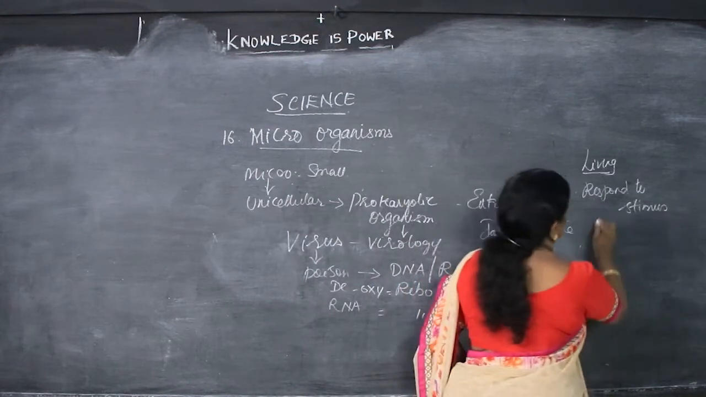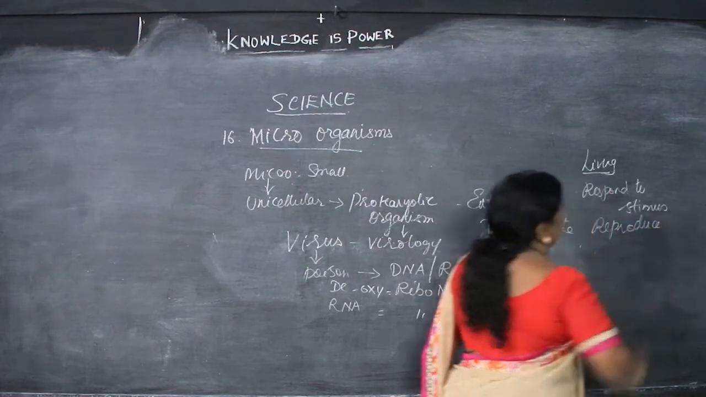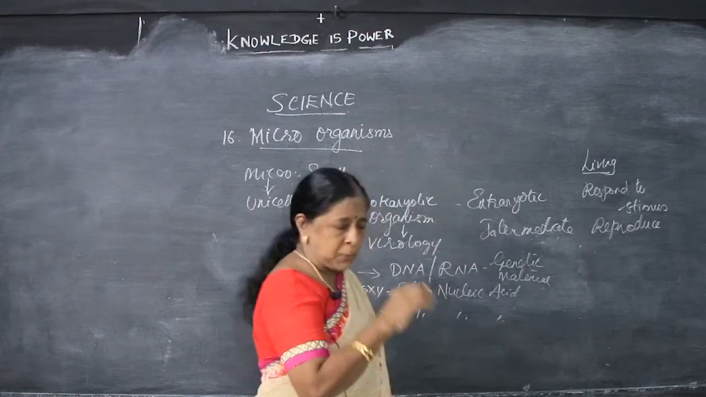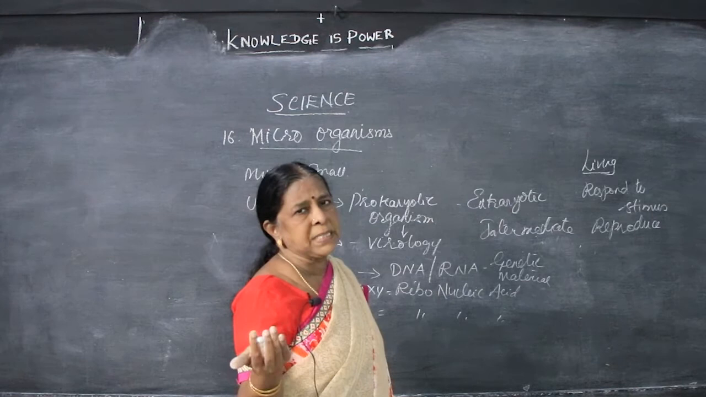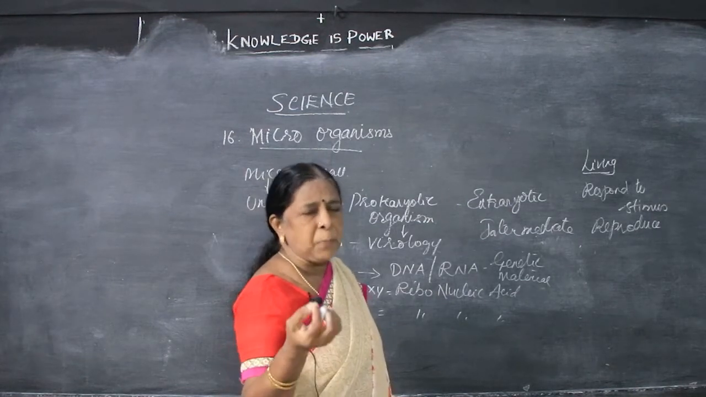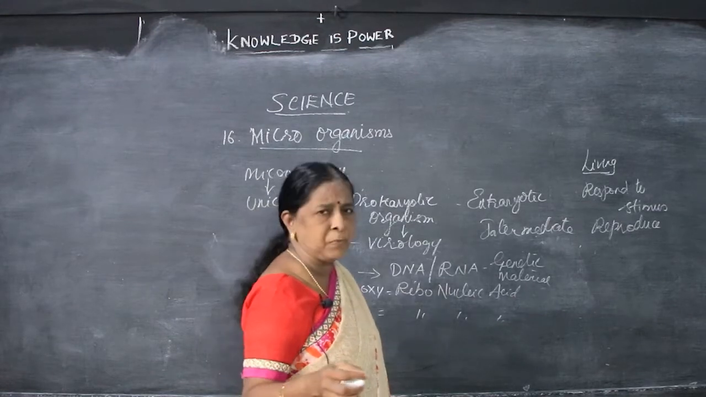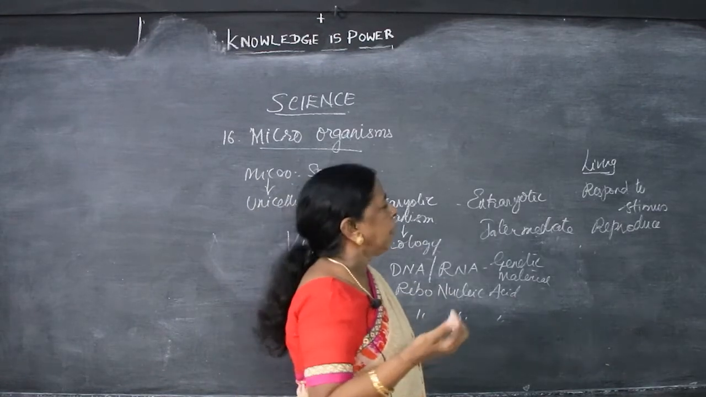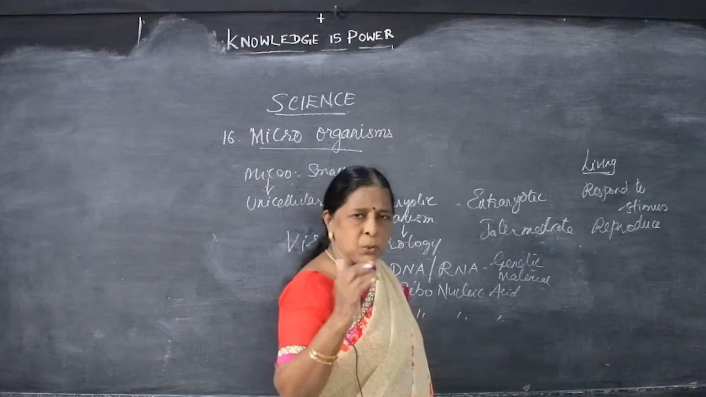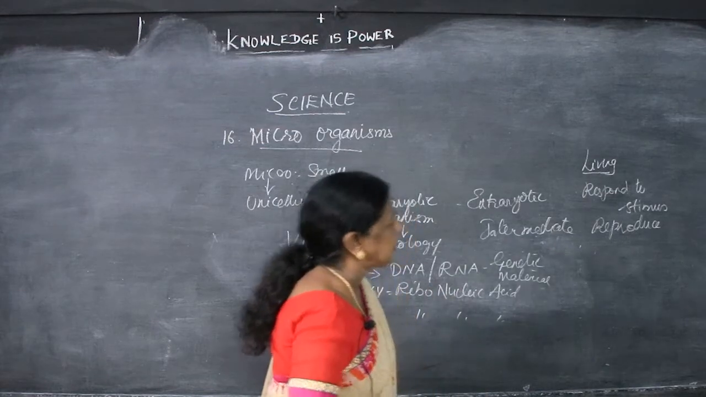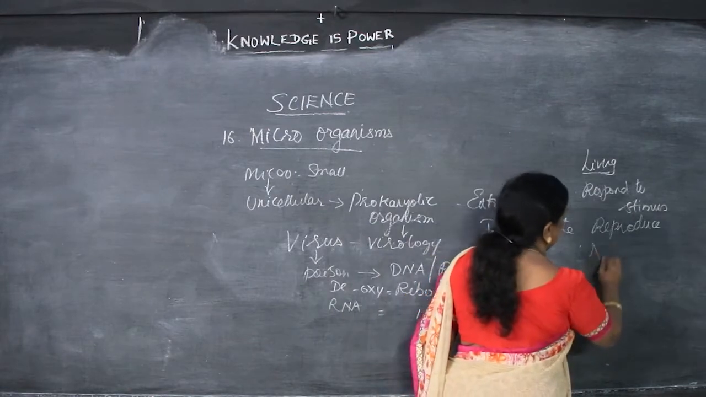Next, what's the other point? They reproduce. What are the living characters? They respond to stimulus, they reproduce. A stimulus, I said, is our feelings. If suppose a thorn pricks, immediately you take your foot away, you feel the pain and you remove the thorn from the foot. That is responding. Reproduction is producing our own kind. This is known as reproduction. So, living has 2 characteristics, response to stimulus and reproduction. This is living characters. And we have to see the non-living characters.